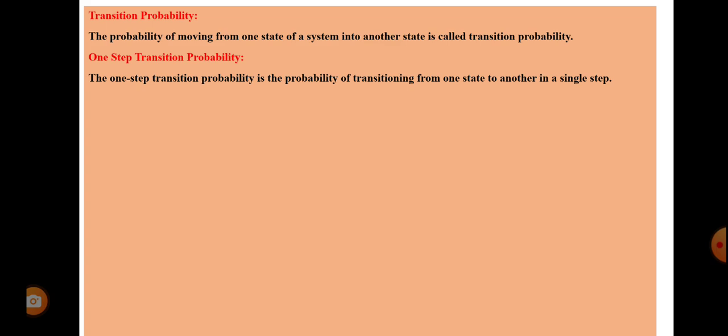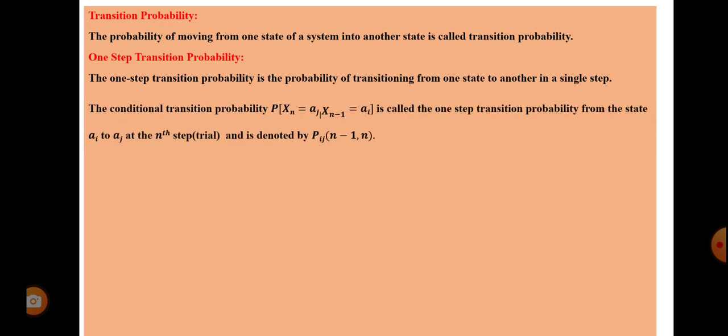So this particular fraction or probability value is called the transition probability, the one step transition probability. The one step transition probability is the probability of transitioning from one state to another state in a single step. Single step means red to green, single step, green to yellow, single step, like that.